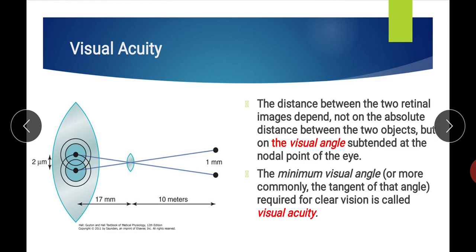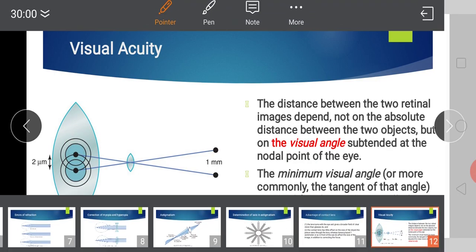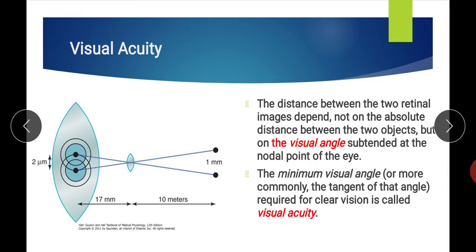The cones are situated very near to each other at the fovea centralis, and the diameter of the cone is 1.5 micrometer. So when two different individual cones are stimulated, the central points are 2 micrometer apart, and the visual angle formed here is around 1 minute.